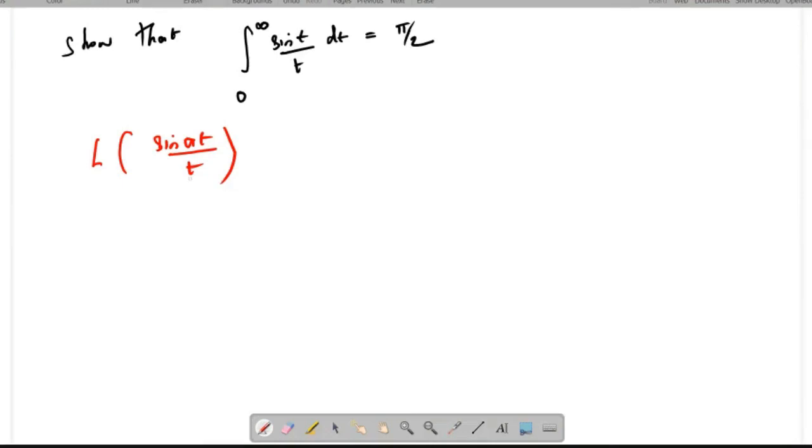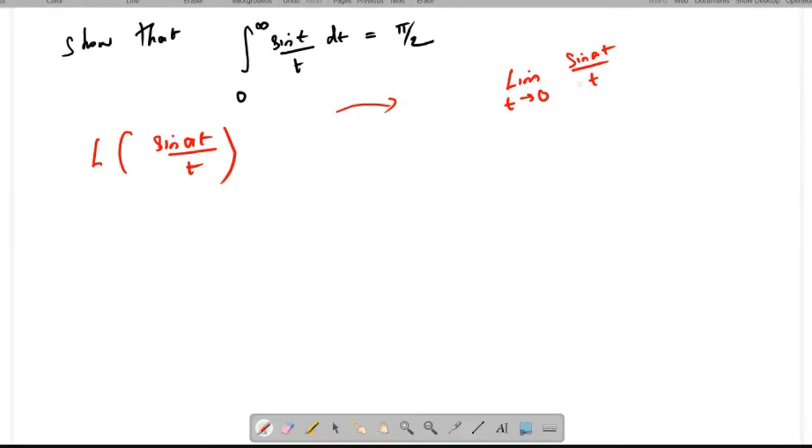So here, if you want to apply this result, before that, you must know the limit as t tends to 0 of sin at divided by t. Can you find the limit? Can we get a finite limit or an infinite limit of this expression? Surely you may get a finite limit.